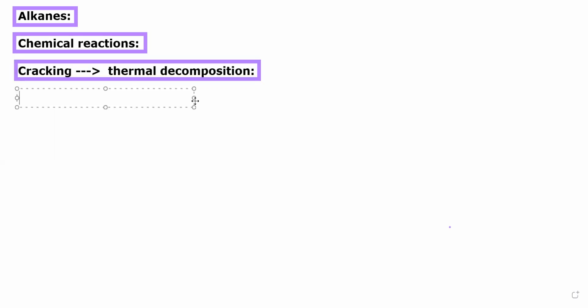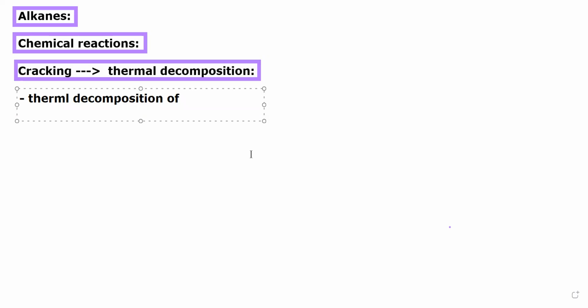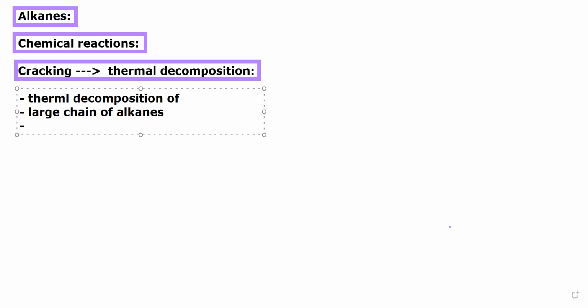Now, let's write the definition of it. High temperature is required for thermal decomposition. Thermal decomposition of what? Thermal decomposition of large chain alkanes into smaller alkanes, or even alkenes. This is what we will be talking about.